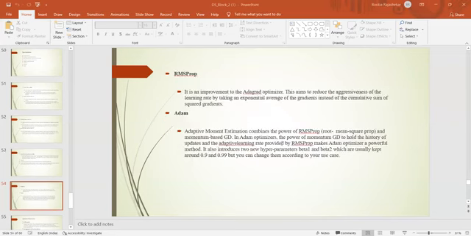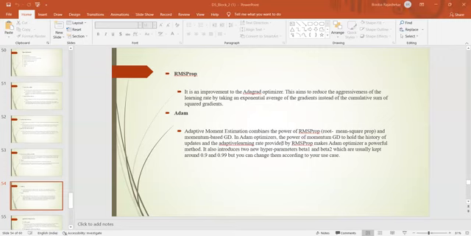So RMSProp is the improvement of the Adagrad optimizer. This aims to reduce the aggressiveness of the learning rate by taking the exponential average instead of the cumulative sum of squared gradients. ADAM, adaptive moment estimation, combines the power of RMSProp and momentum-based GD.